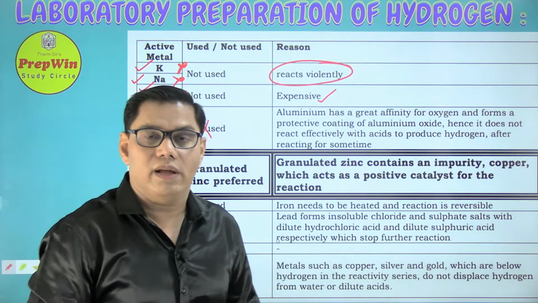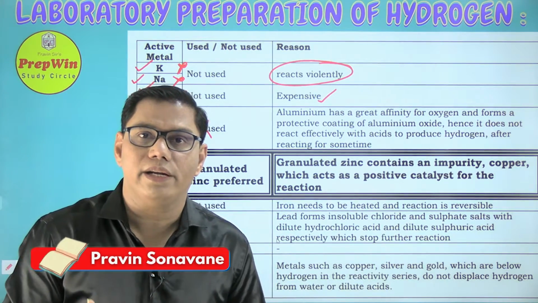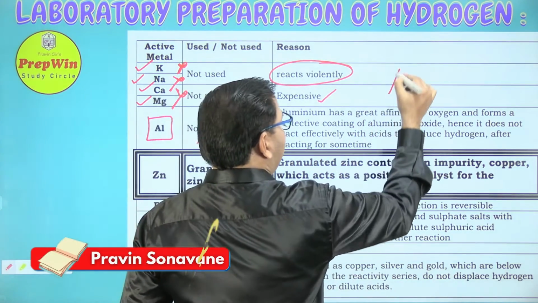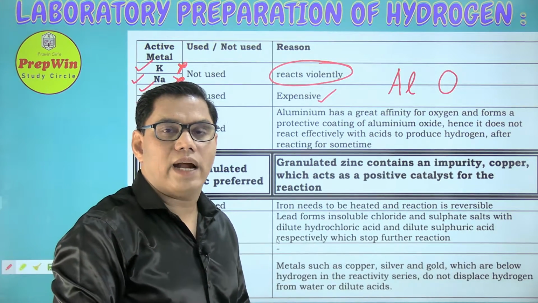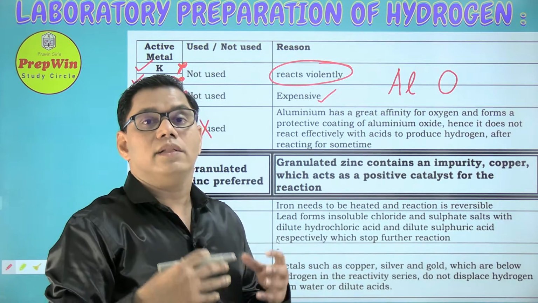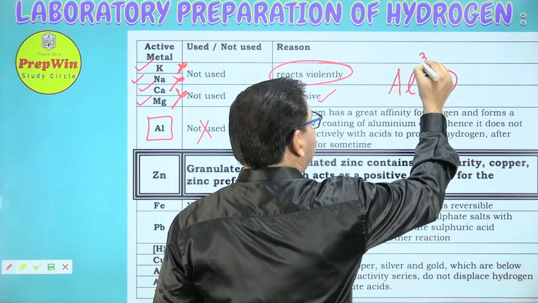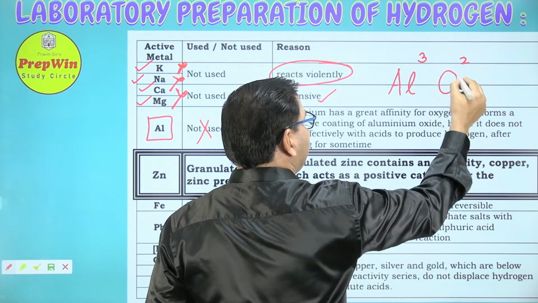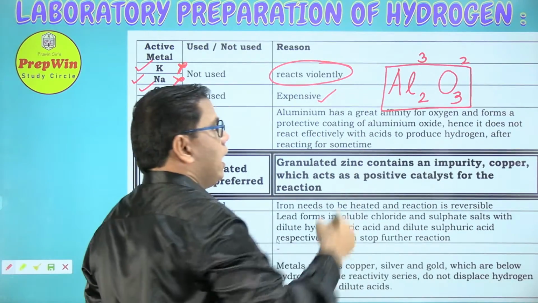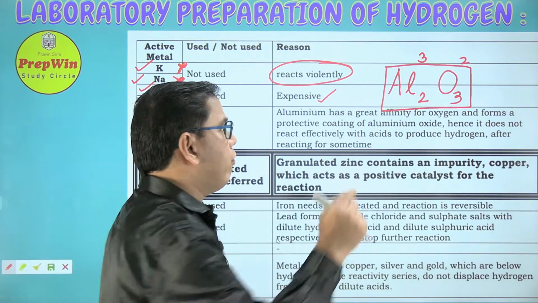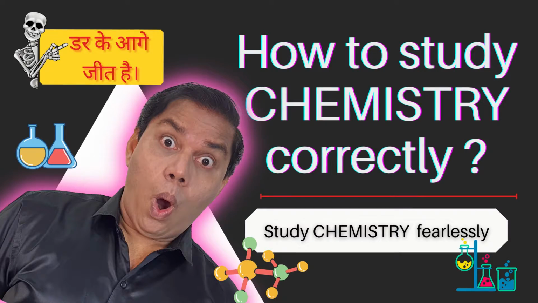Aluminium is not expensive, it does not react violently, but this aluminium has a great affinity to the oxygen. Aluminium loves oxygen, so it forms aluminium oxide. I am sure you know how to write the molecular formula of the aluminium oxide. Valency of aluminium is 3, valency of oxygen is 2, so we crisscross, and the molecular formula becomes Al2O3.